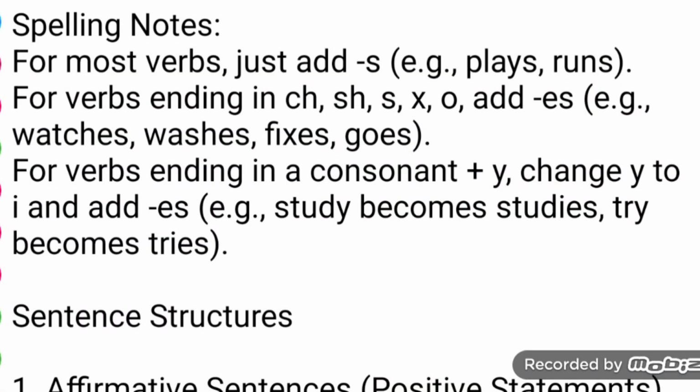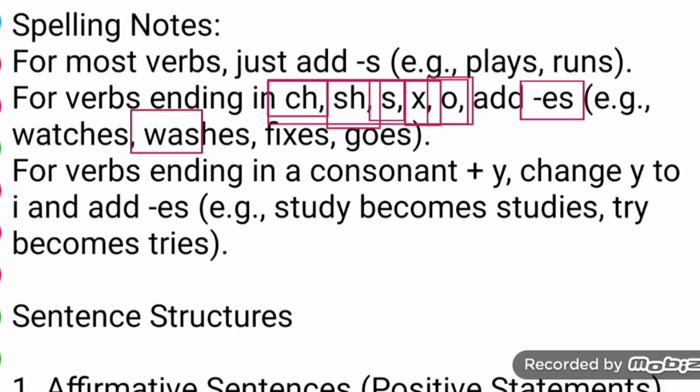Most important is that when the verb ends with ch, sh, s, x or o, you must add es. You will find these signs at the end of the verb. For example, the main word is wash.